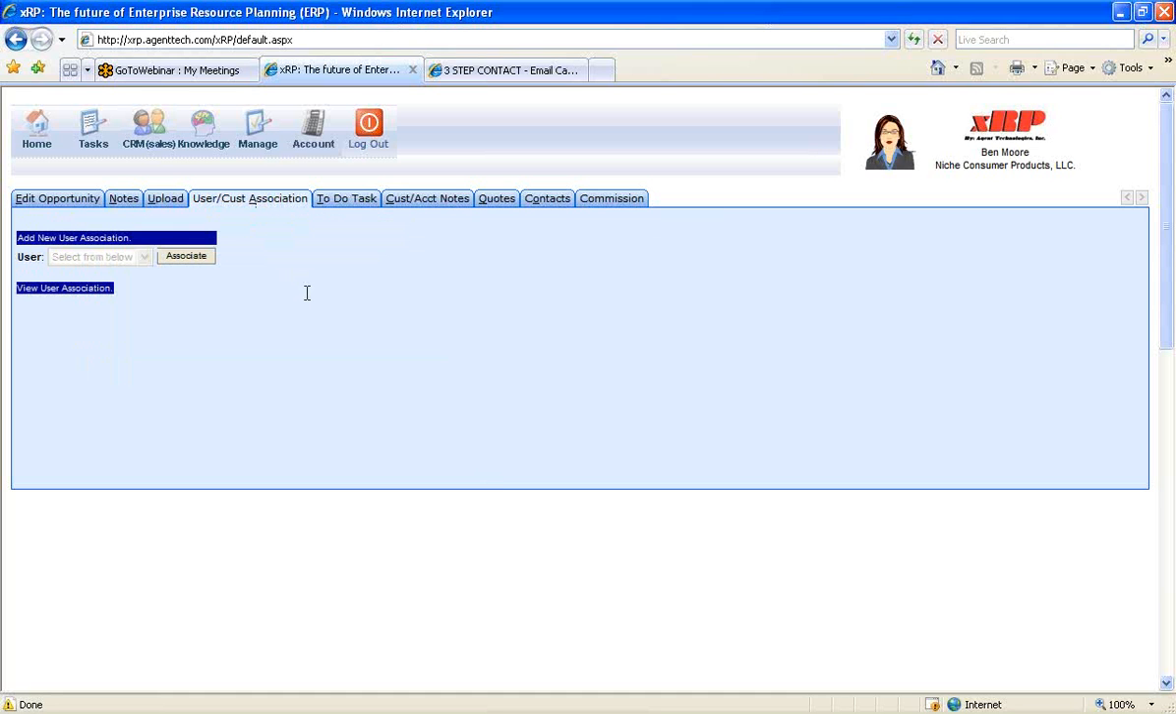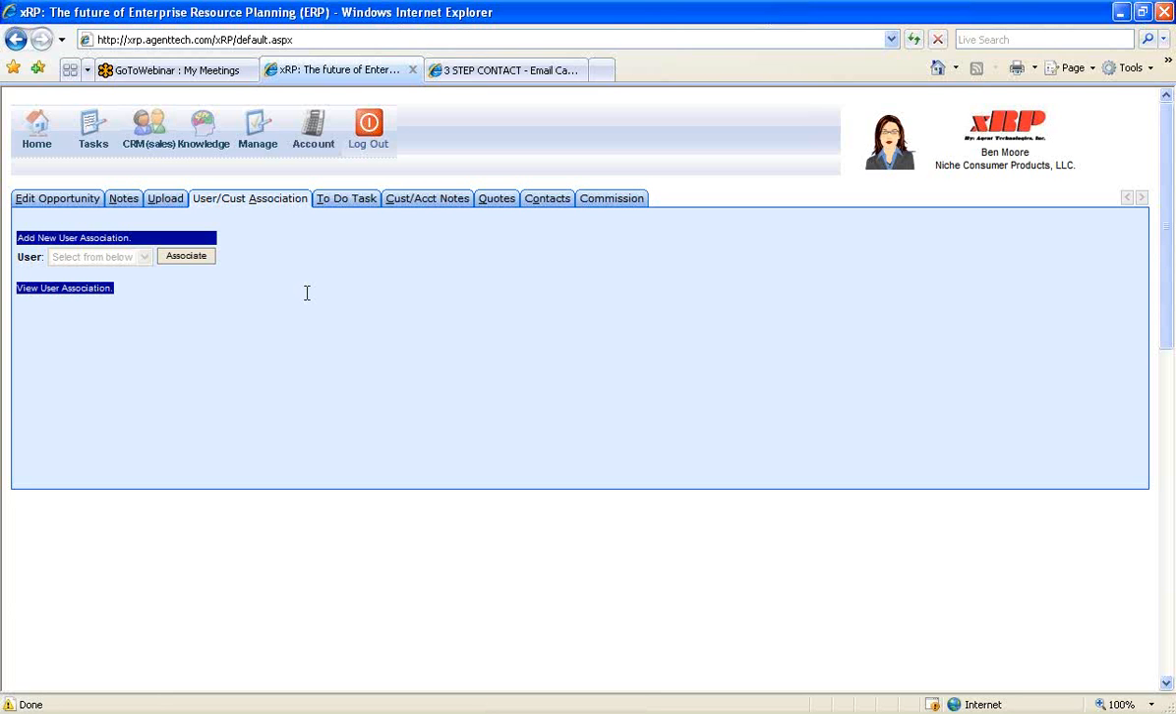The next tab is the User/Customer Association tab, and this allows you to get very granular control and access to this opportunity. Some of us may have some contractors or even volunteers or some employees in an organization that we really don't want to give access to every project or opportunity that we're working on. So this allows us to give very granular control to them. So they may be a user in the system of xRP, and then we can control which projects we allow them to actually see within xRP.